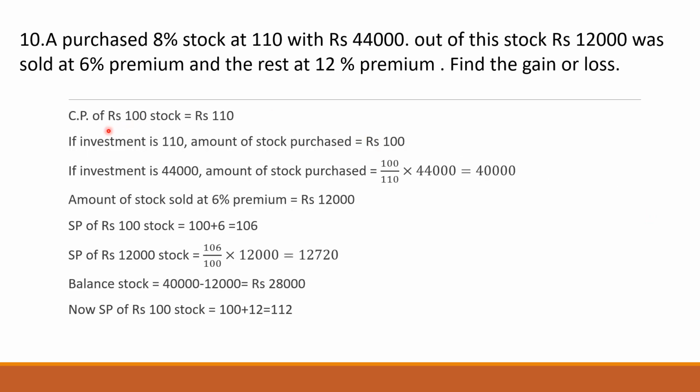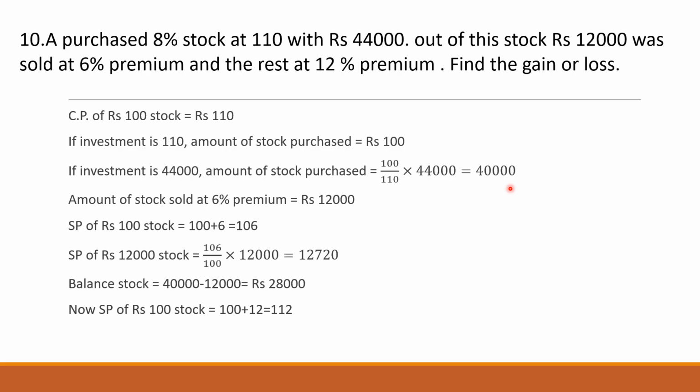So how are you going to solve it? See, the CP of 100 stock is 110, given clearly. If the investment is 110, the amount of stock purchased is 100. If the investment is 44,000, the amount of stock purchased will be 100 upon 110 multiplied by 44,000, which is 40,000. So with 44,000 rupees, you are going to buy rupees 40,000 stock.